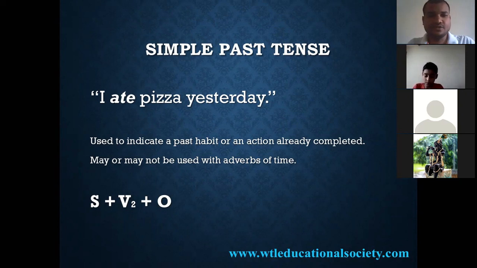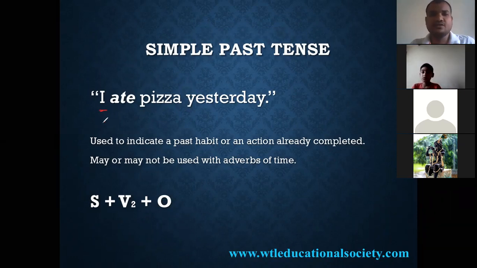Now, just look at the example. I ate pizza yesterday. If we observe the structure, what is this word? I. I is nothing but the subject.